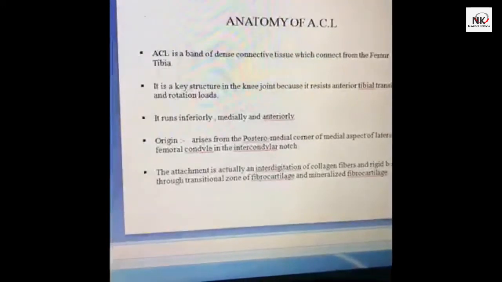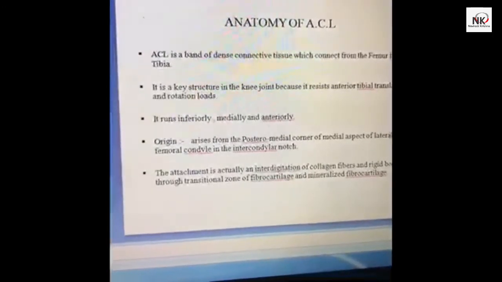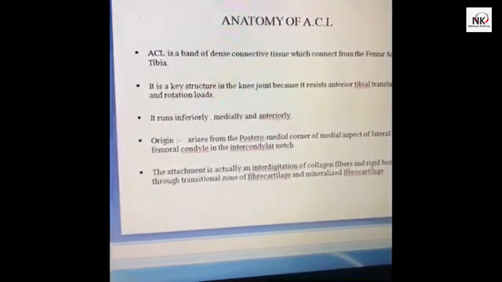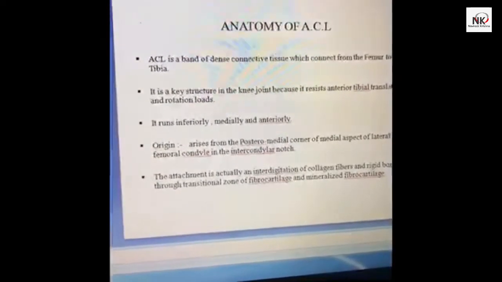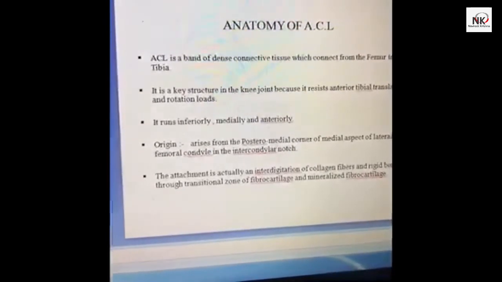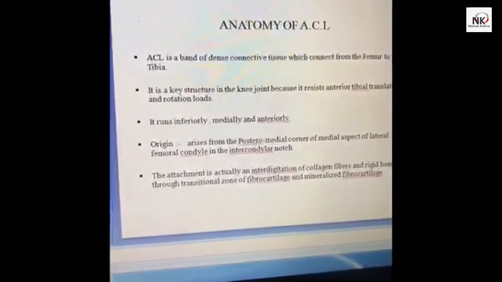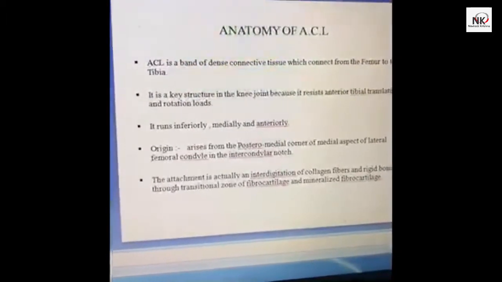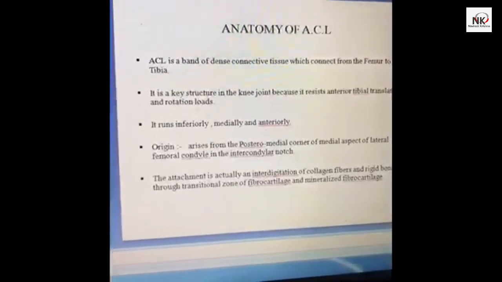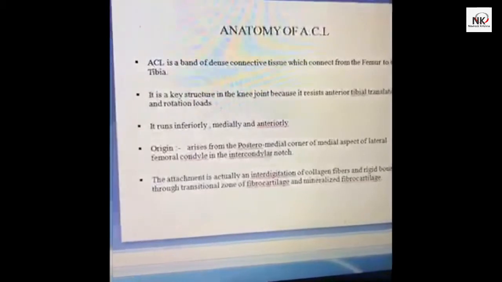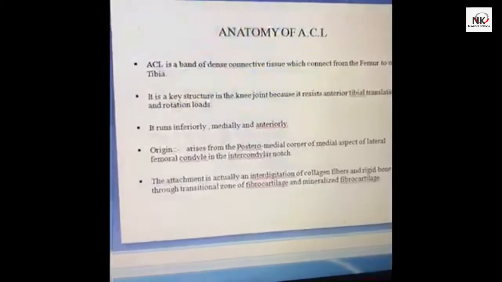It runs inferiorly, medially and anteriorly. Its origin is from the posterior medial corner of the medial aspect of the lateral femoral condyle in the intercondylar notch. The attachment is actually an interdigitation of collagen fibers and rigid bone through a transitional zone of fibrocartilage and mineralized fibrocartilage.